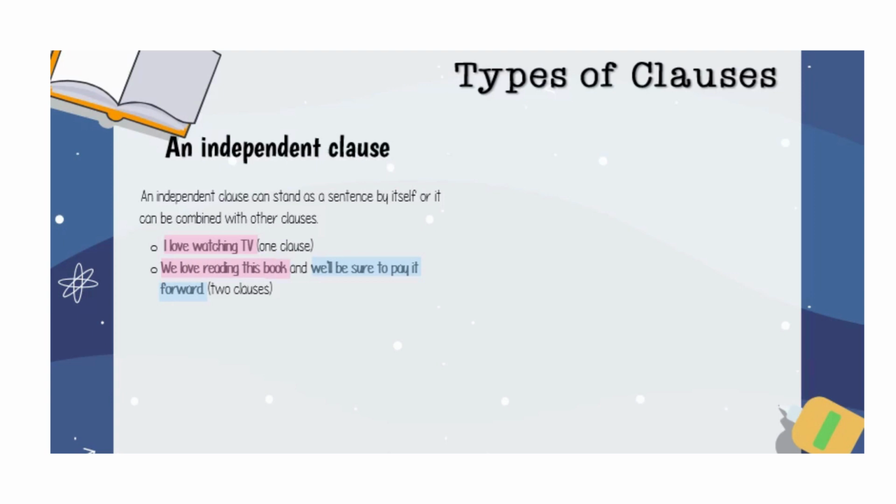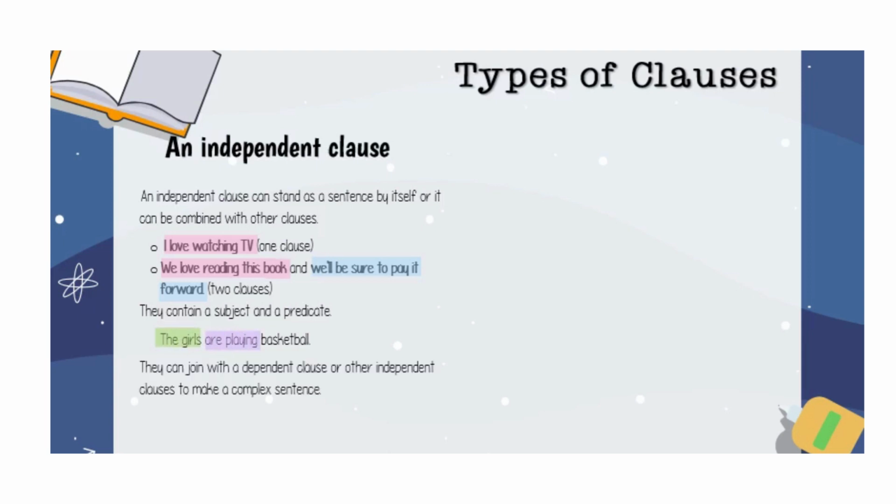This sentence consists of two independent clauses. We love reading this book and we'll be sure to pay it forward. An independent clause contains a subject and a predicate or a verb. The girls are playing basketball. The girls is the subject, are playing is the predicate or verb. They can join with a dependent clause or other independent clauses to make a complex sentence.